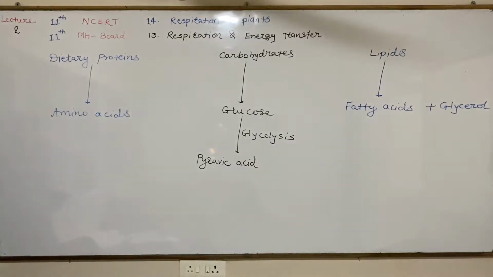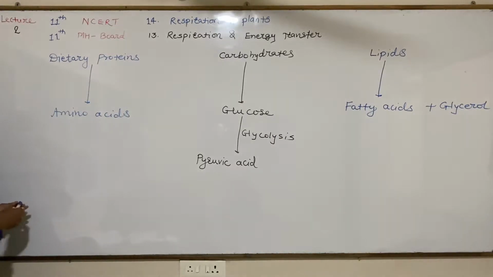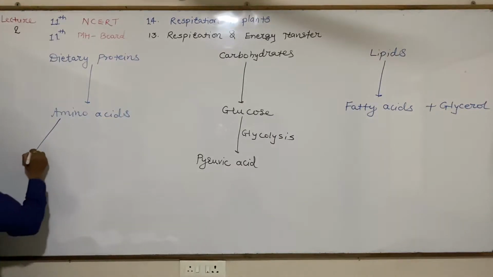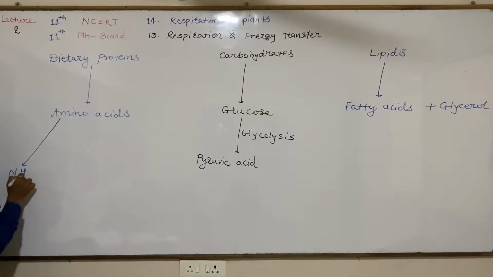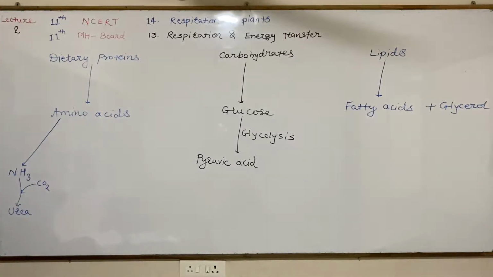Amino acids undergo three different processes. Either they undergo deamination to produce ammonia, and that ammonia will enter into the urea cycle. When combined with carbon dioxide, it will produce urea through the urea cycle, also known as the ornithine cycle.